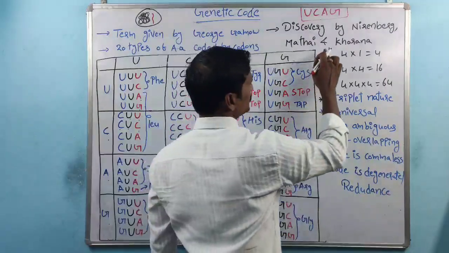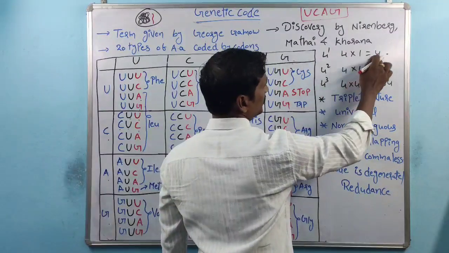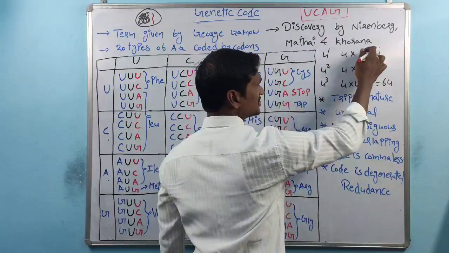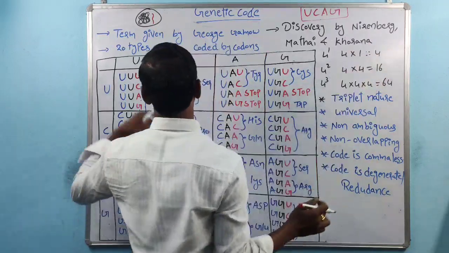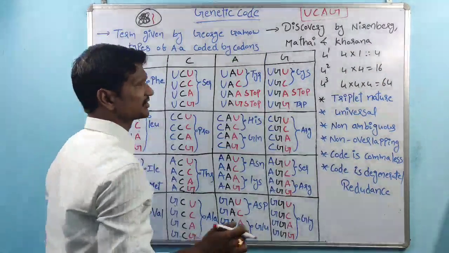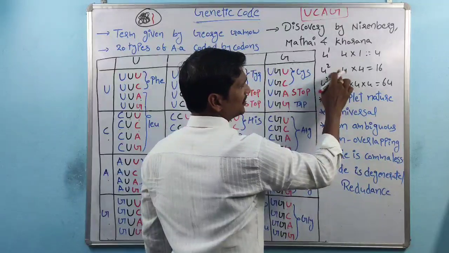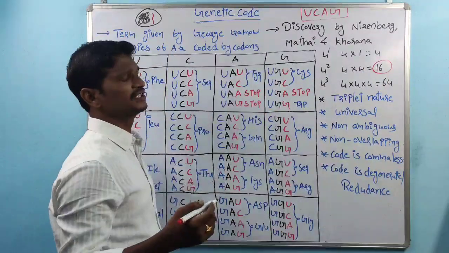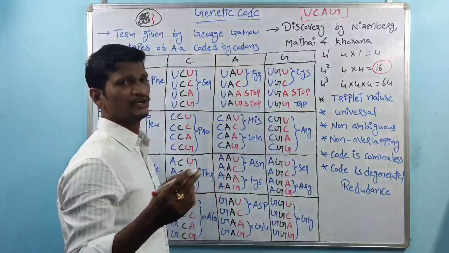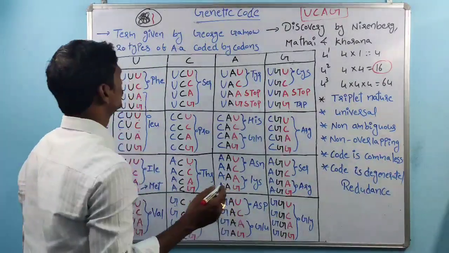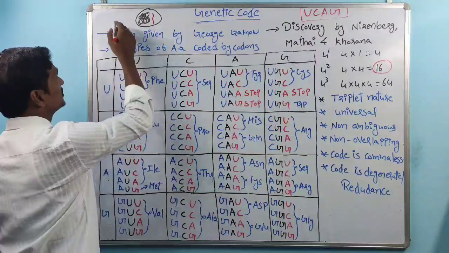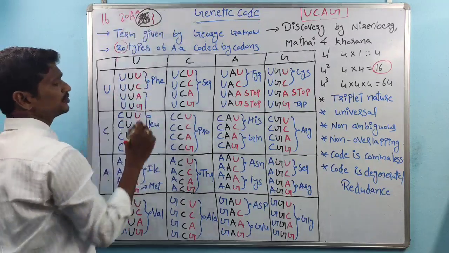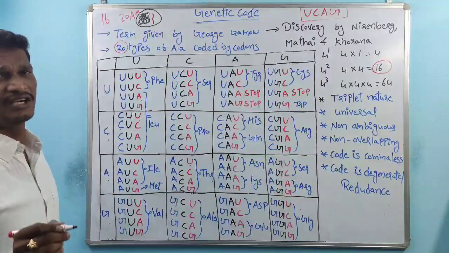So the very first case is 4 into 1, which is 4. In that case the 4 nucleotides are unable to code for the 20 amino acids. The next case is 4 square, 4 into 4 is 16. These 16 codons are also unable to code for the 20 amino acids, because there are 16 codons and 20 amino acids, so 16 codons are not sufficient.